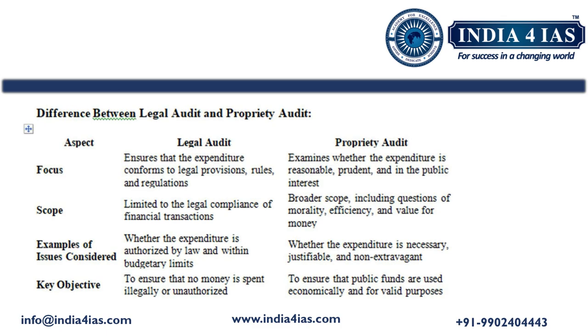Now we will briefly discuss the difference between legal audit and proprietary audit. The focus of the legal audit is that it ensures that the expenditure conforms to the legal provisions, rules and regulations, whereas the proprietary audit examines whether the expenditure is reasonable, prudent and in the public interest or not. Coming to the scope, the legal audit's scope is limited to the legal compliance of the financial transactions, whereas the proprietary audit has a broader scope. It includes questions of morality, efficiency, and value for money.